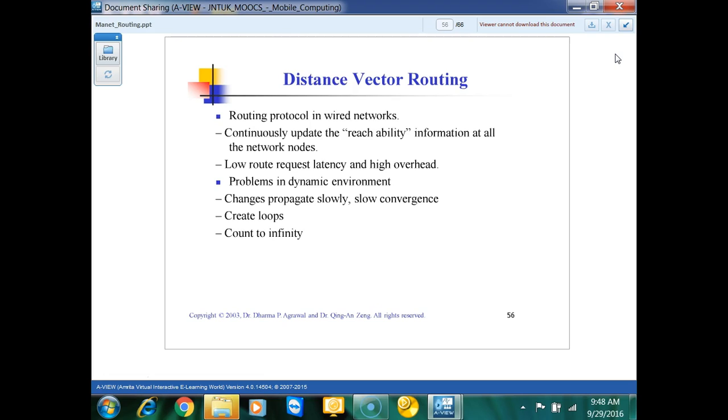We are getting some audio problem there. Audible now? Am I audible now?